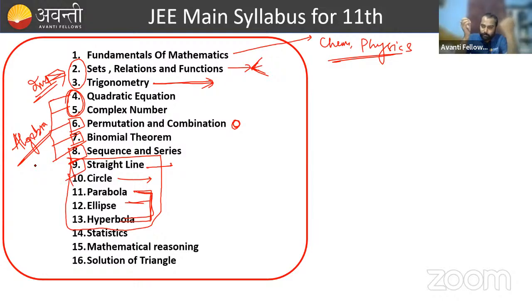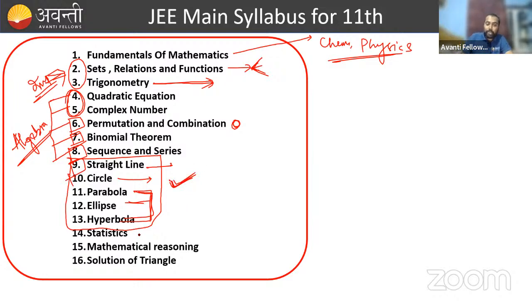You can say 16% of the total mathematics syllabus questions are coming from this unit only.